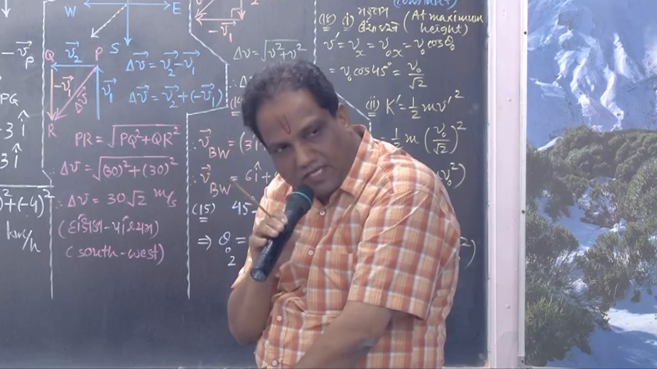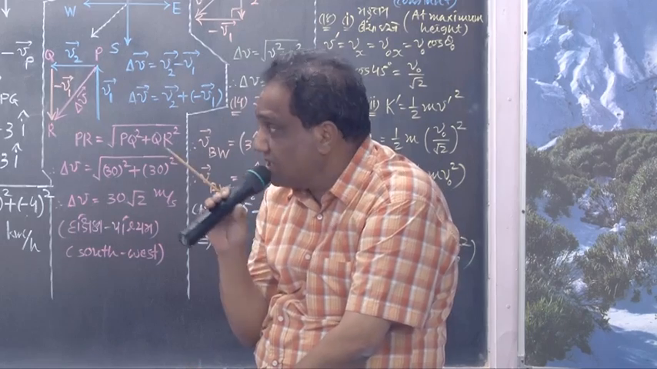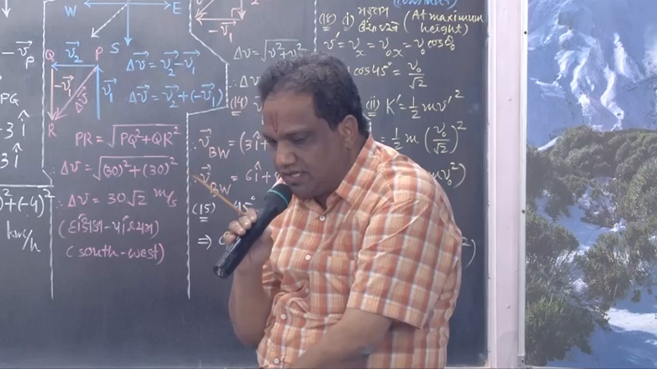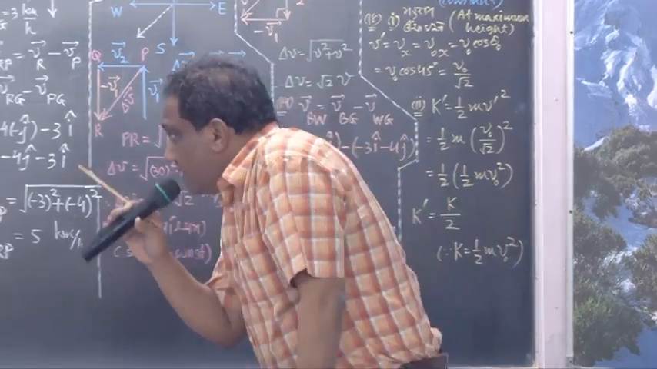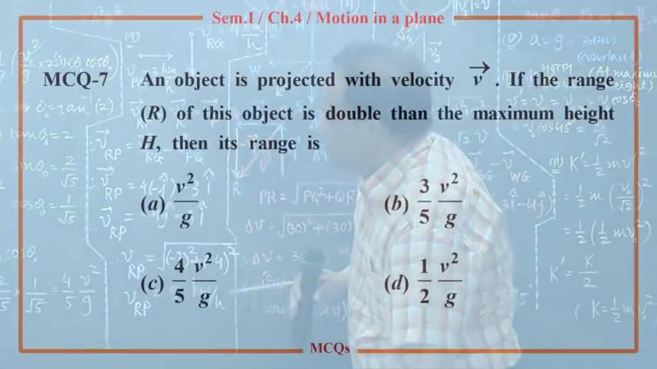So theta 0 must be 63 degree 26 minutes. Theta 0 must be 63 degree 26 minutes. Got it? Fine. Now see, number 7 is very good.